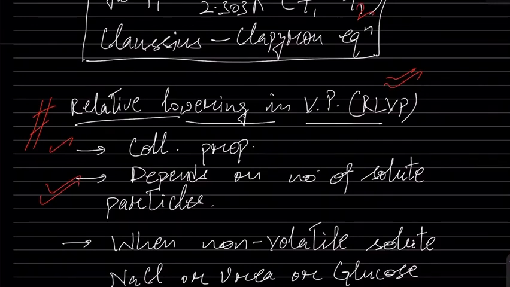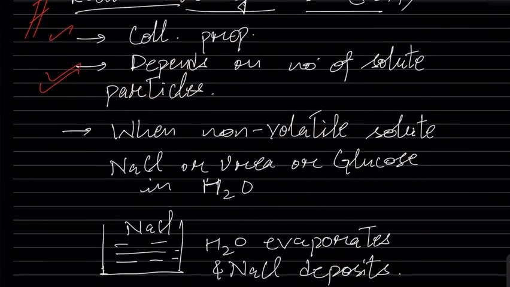The physical significance of relative lowering of vapor pressure comes when a non-volatile solute is added. Non-volatile solutes are, for example, sodium chloride, urea with molar mass 60, glucose with molar mass 180, and we dissolve any of them in water.